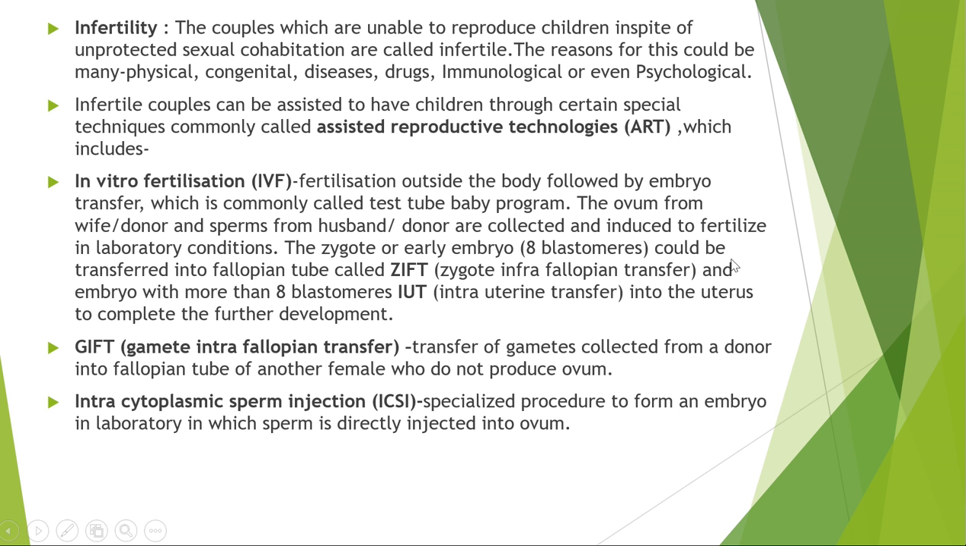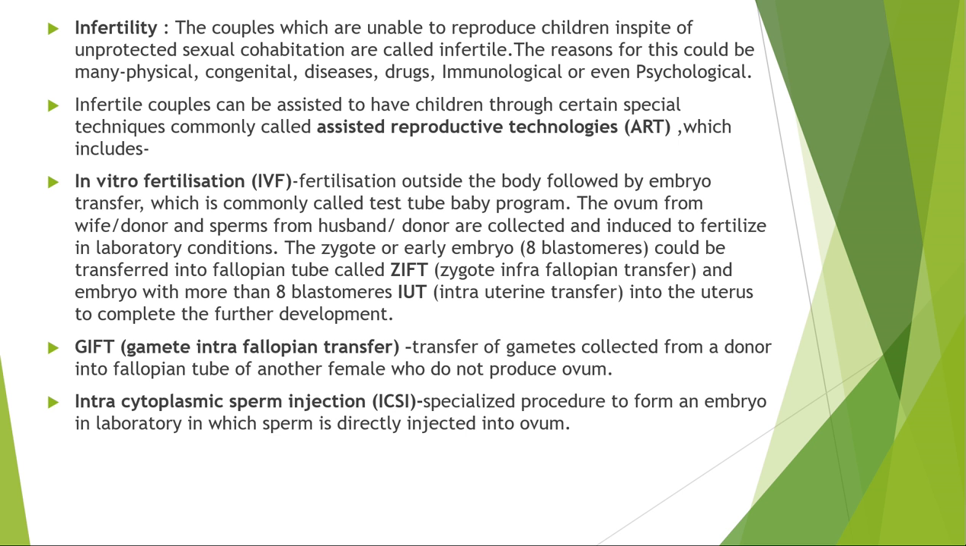Correct? And an embryo with more than 8 blastomeres will be transferred in the IUT, intrauterine transfer, into the uterus. If 8 blastomere cells are there, they will transfer into the fallopian tube, and if more than 8 blastomeres are there, they will transfer into the uterus to complete the further development up to the 9 months. This technique is called the in vitro fertilization or the IVF technique.